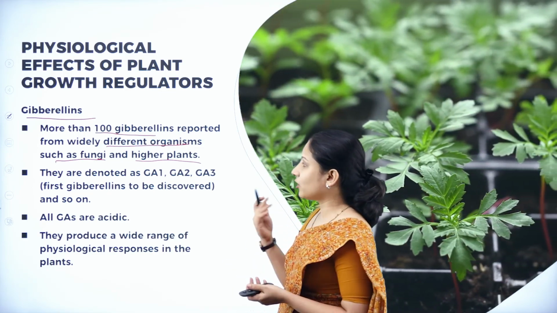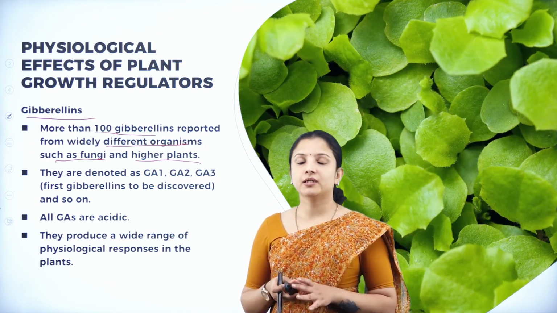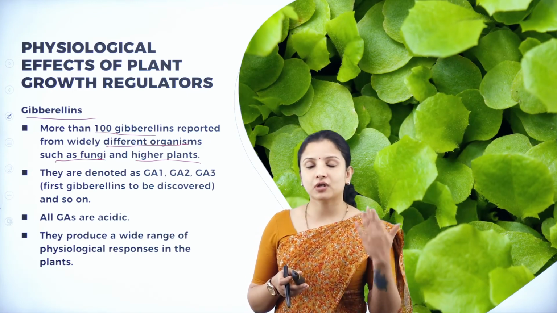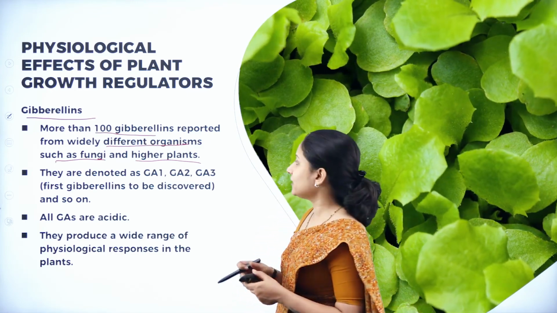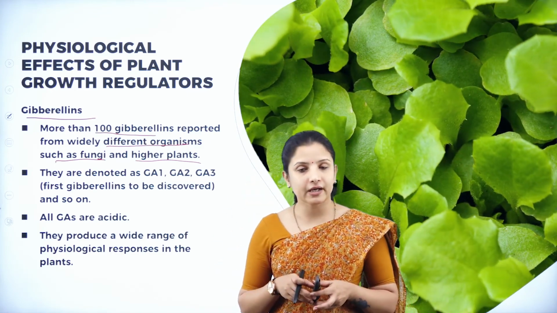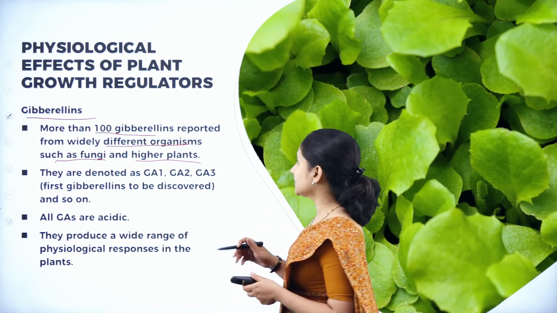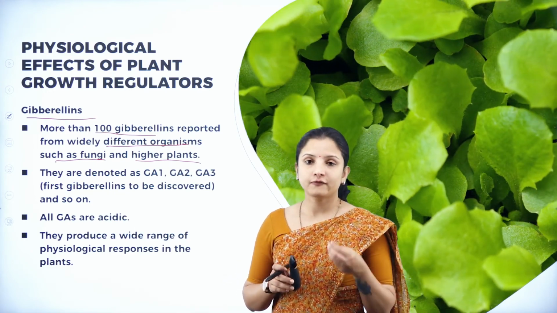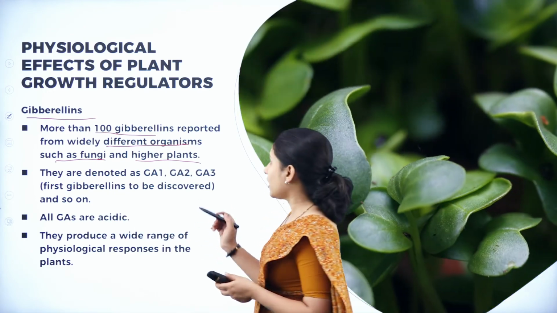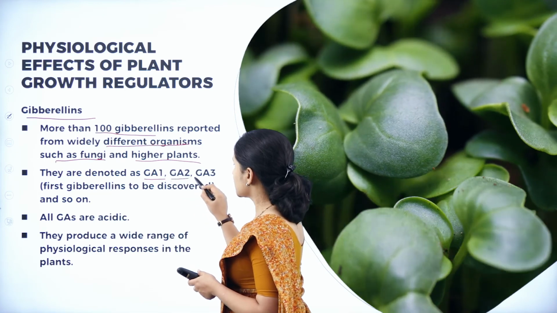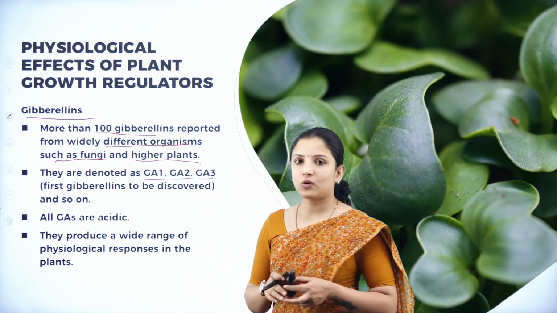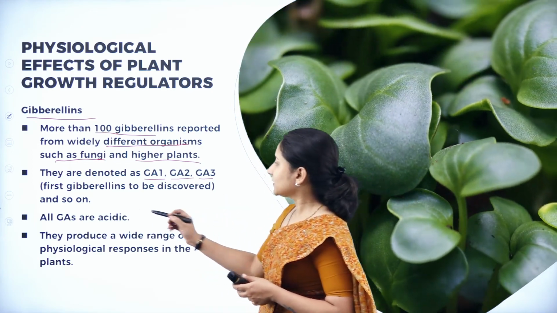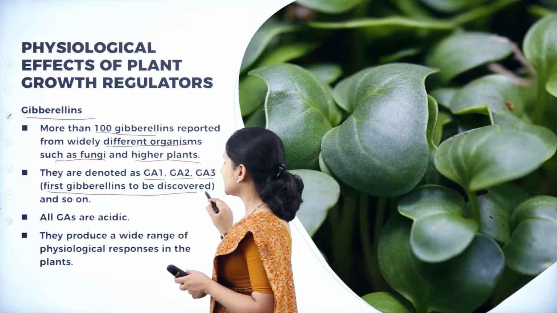So that is how, not just from Gibberella fujikuroi it was discovered, but hundreds or thousands of types of gibberellin have been identified from different kinds of fungi, other organisms and also higher plants. But the most common forms of gibberellins that are found are GA1, GA2, that is gibberellic acid 1, GA2, GA3, and GA3 is the first gibberellin to be discovered.